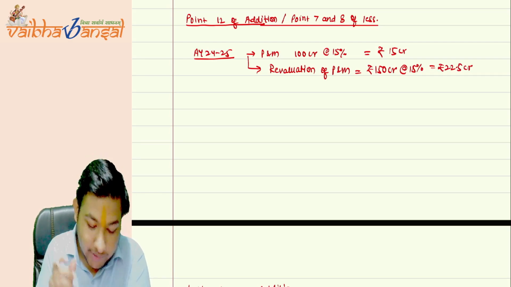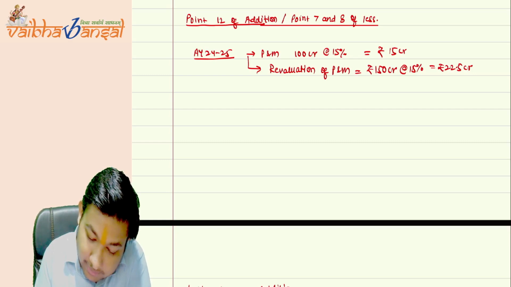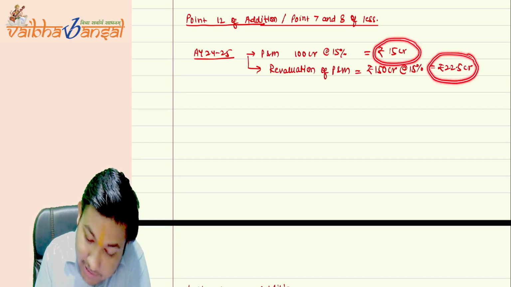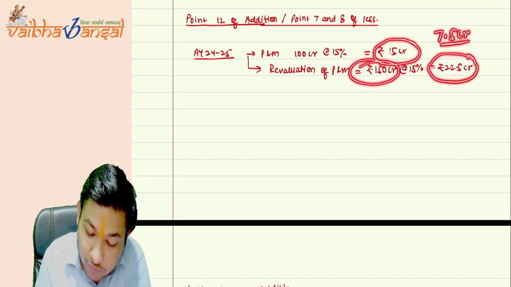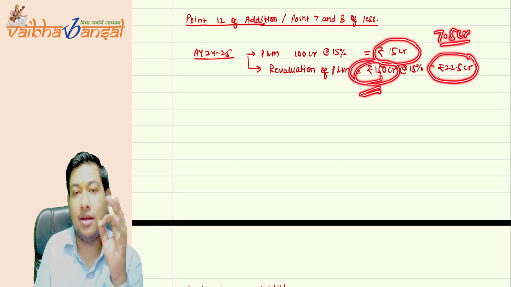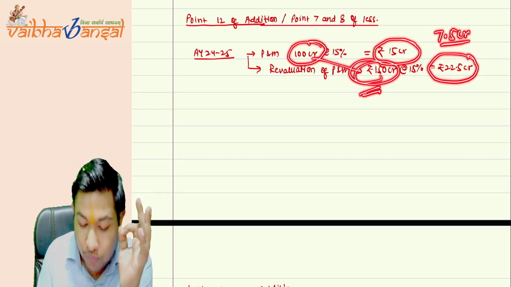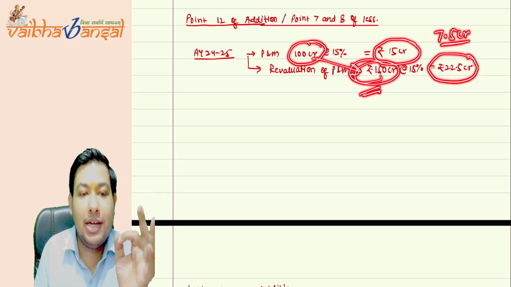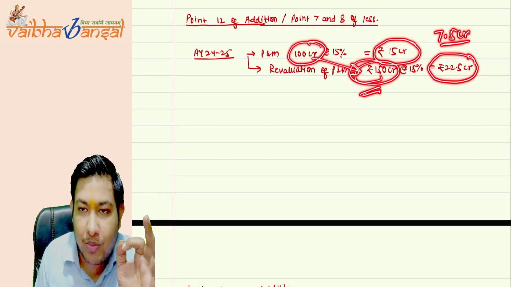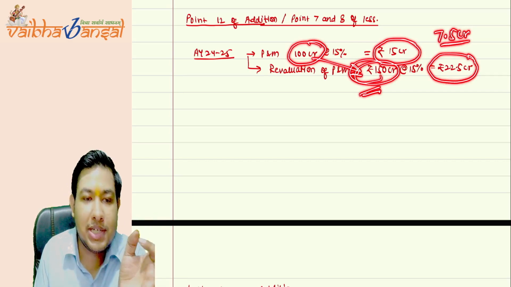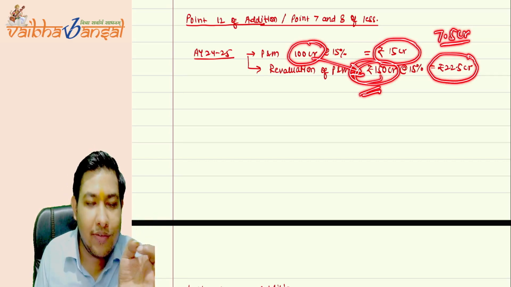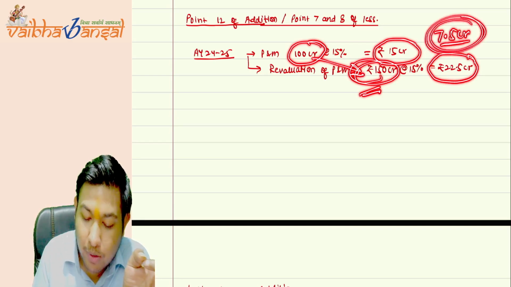Now, what I have done is the excess depreciation of 7.5 CR because of the revaluation of 50 CR. From 100 CR to 150 CR, we have done the revaluation of 50 crore rupees, and on that 50 crore rupees at the rate of 15%, the excess depreciation that we have charged is rupees 7.5 CR.